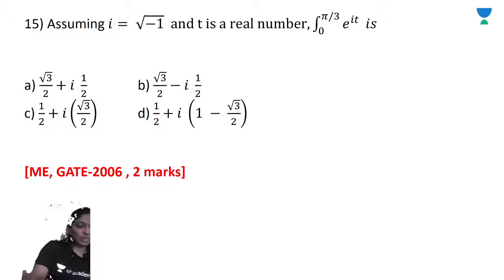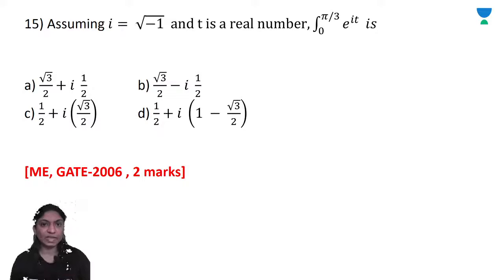Now, assuming that i is equal to root of minus 1 and t is a real number, the integral from 0 to pi by 3 e raised to it is. So what you will get, e raised to it, integral 0 to pi by 3.